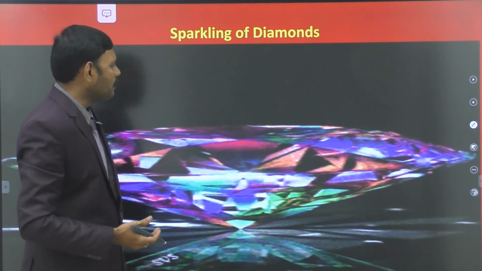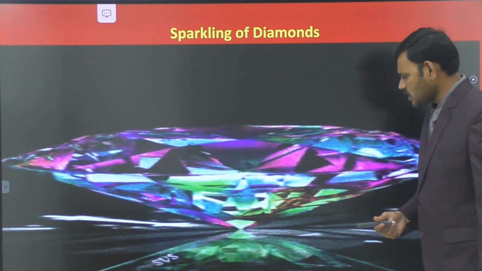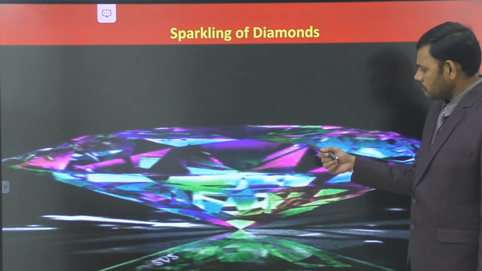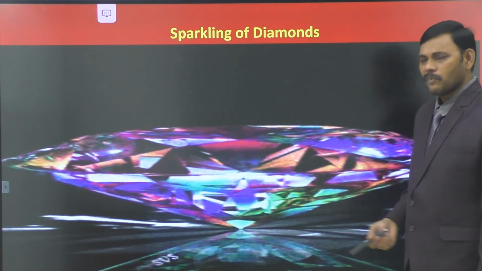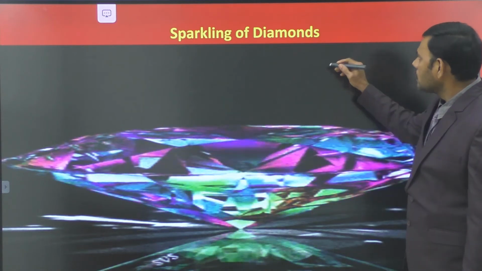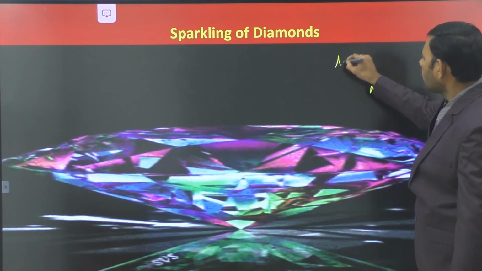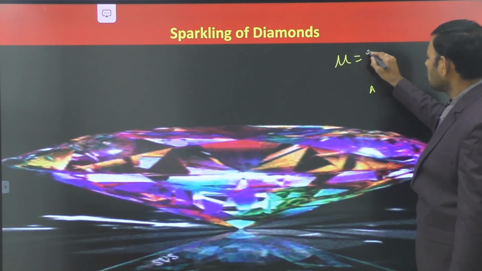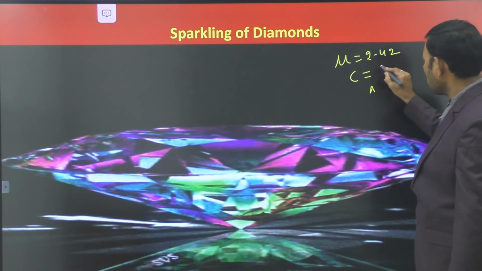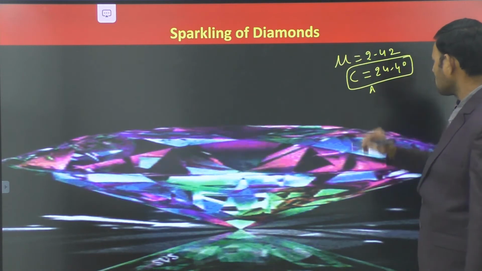So let us move on to the application. See, the sparkling of diamond, the glitter of diamond. As I explained, diamond is a material that of course appears to be like glass, a transparent medium. Though it is a transparent medium, its refractive index is 2.42, so the critical angle is very low, 24.4 degrees. We solved it already in numericals.